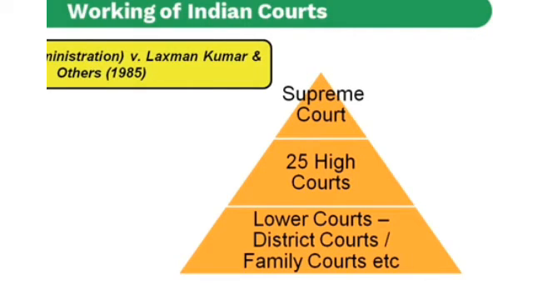Previously, in 1985, there was a case, and according to the case study in your book, you have to read that one. You may understand about the Lakshman Kumar case: how they got judgment, how they faced it, how they appealed to other courts.